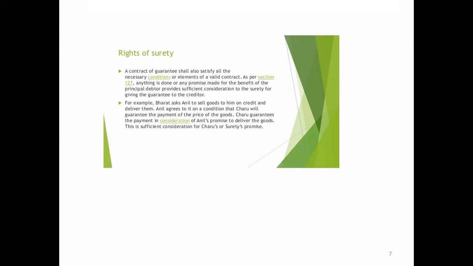For example, Bharat asked Anil to sell goods to him on credit and deliver them. Anil agrees on a condition that Charu will guarantee the payment of the price of the goods. Charu's guarantee of the payment is consideration for Anil's promise to deliver the goods. This is the sufficient consideration for Charu's surety promise.